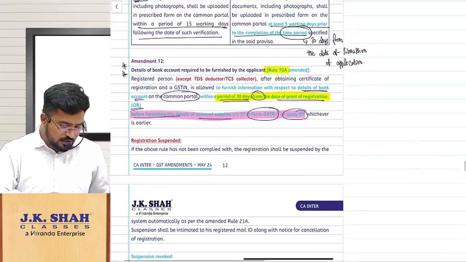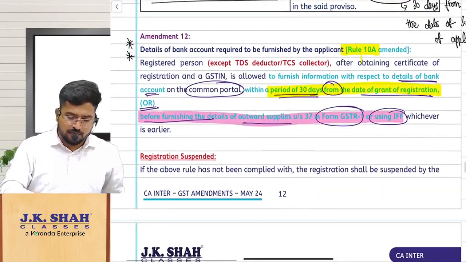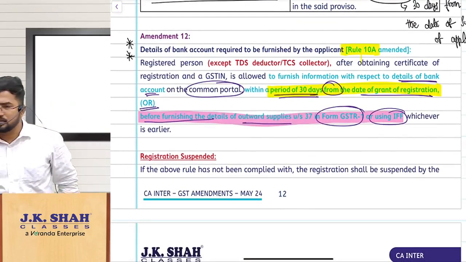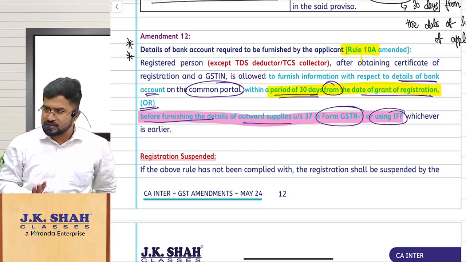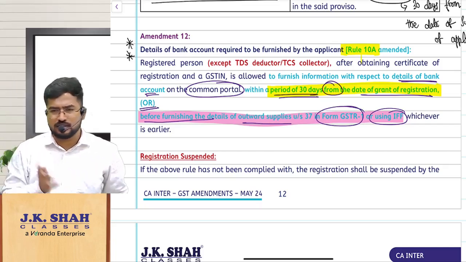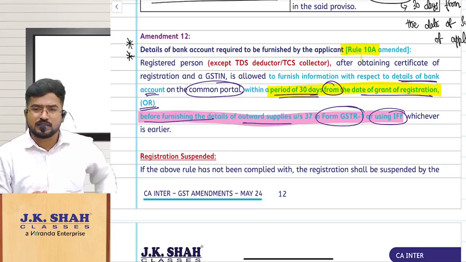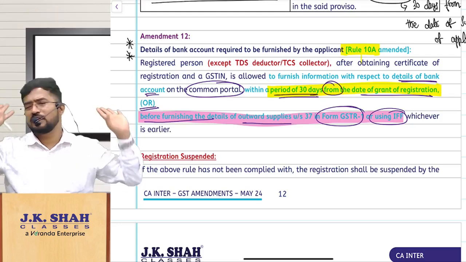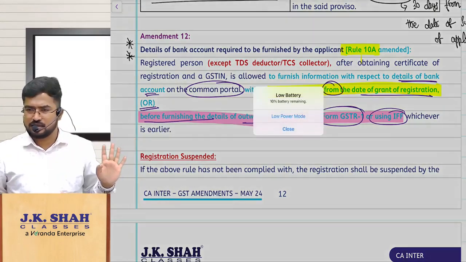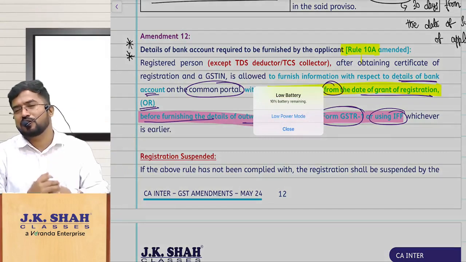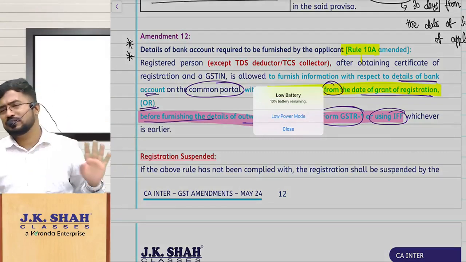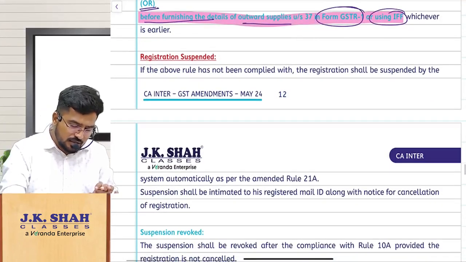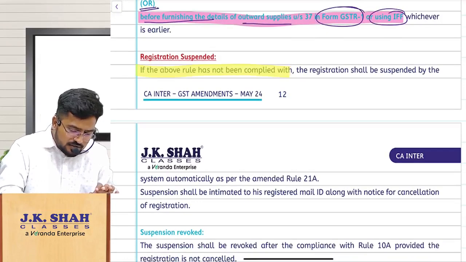Just let me cover these two amendments together. Sir, you are a person registered under GST. What should you do after taking registration? You should update your bank account details on the common portal within 30 days from the date of grant of registration or before filing GSTR-1 or IFF, whichever is earlier. Sir, sorry, I forgot, I did not do that. Then your registration shall be suspended if the above rule has not been complied with.